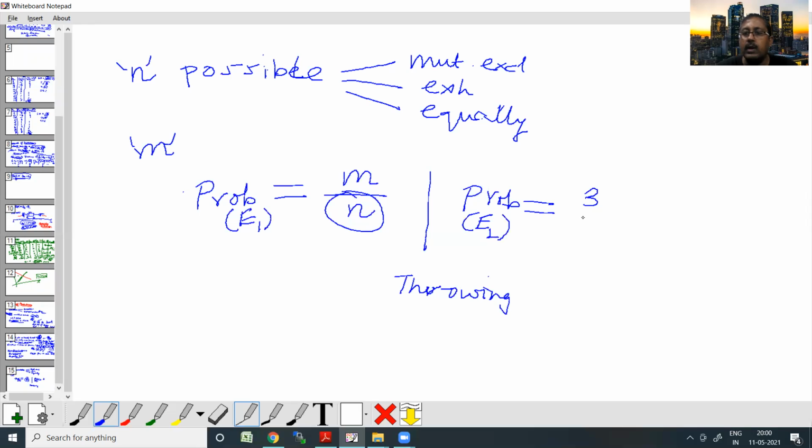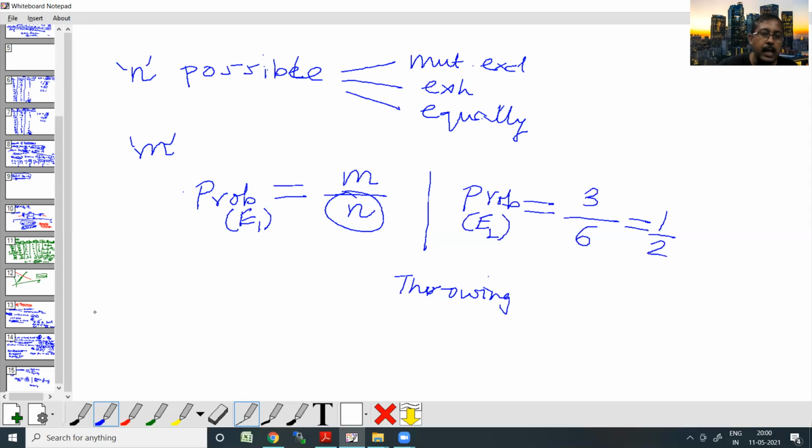And what is the total number of possible mutually exclusive, exhaustive and equally likely outcomes? That is 6, either 1 or 2 or 3 or 4 or 5 or 6. This is the probability of the event E2, the odd points. If I just do a simple math, it is half.